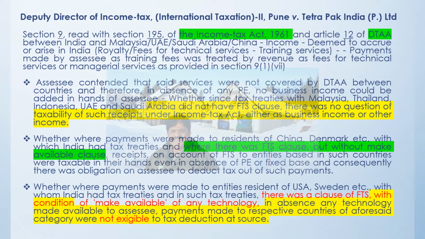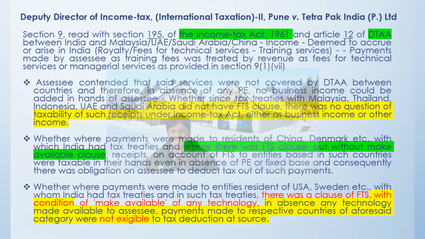The make available condition was there, but the make available execution was not there. And because make available execution was not there, it was said that no TDS has to be deducted. That means the income is not chargeable to tax here in India. So when we understand this particular judgment, we understand what is the limitation of section 9 vis-a-vis the article 12